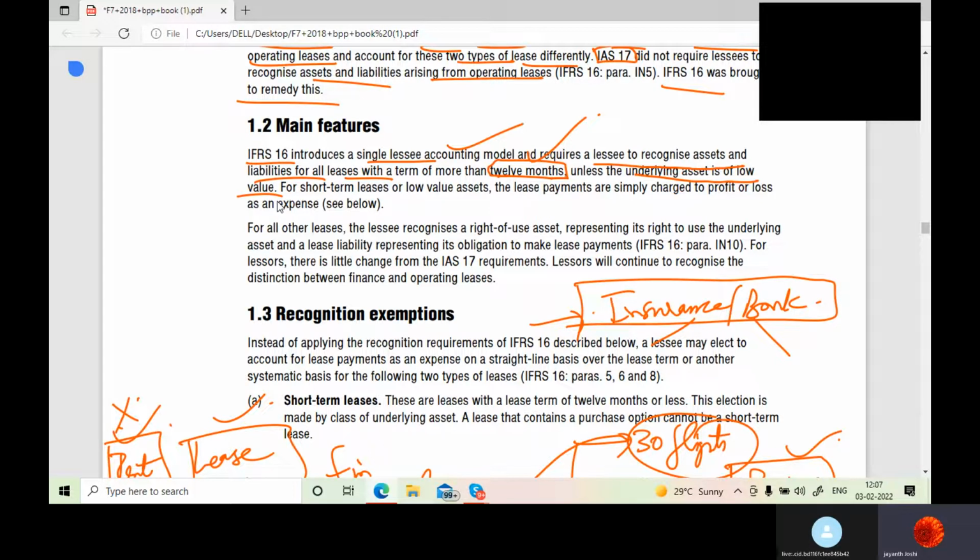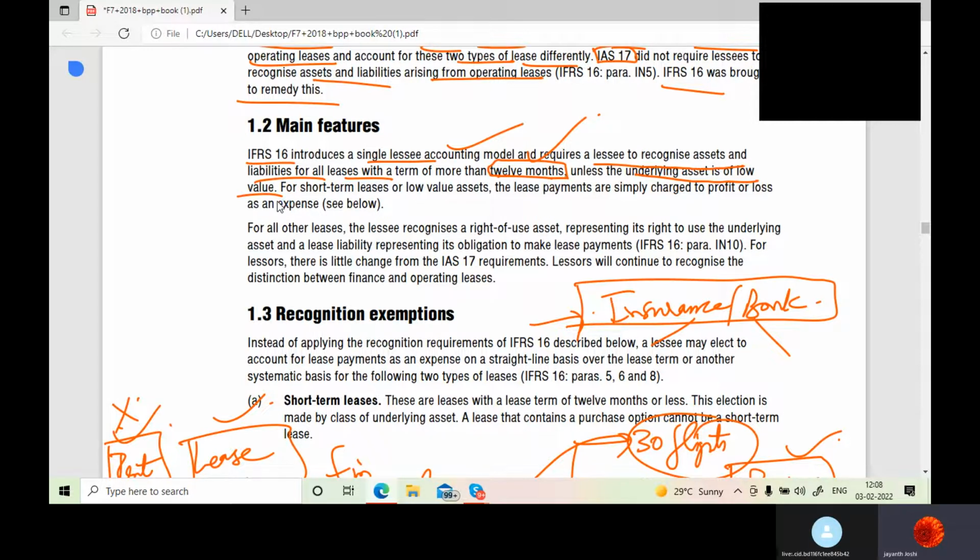see, finance lease, I already told you what are the terms and conditions of finance lease. In case of finance lease, the risk and rewards related to the asset are transferred to the lessee. In operating lease, the risk and reward is retained by the lessor.